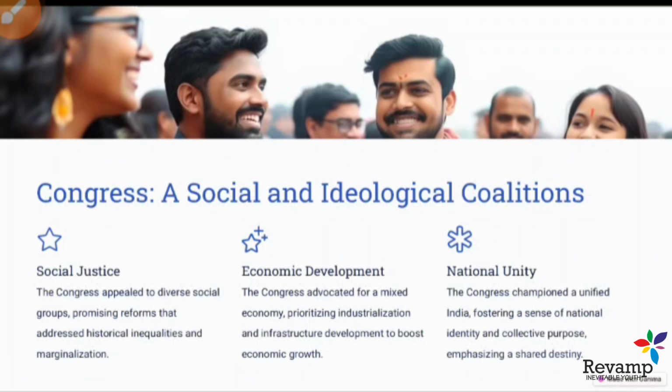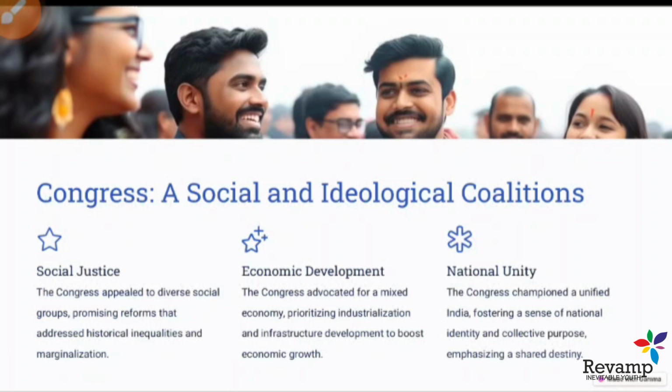So Congress promoted social unity, social welfare, and addressed the idea of historical inequality, and advocated for the rights of the marginalized sections. And the second one is economic development.